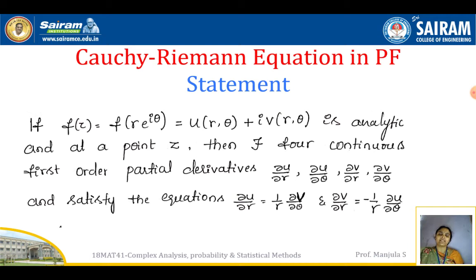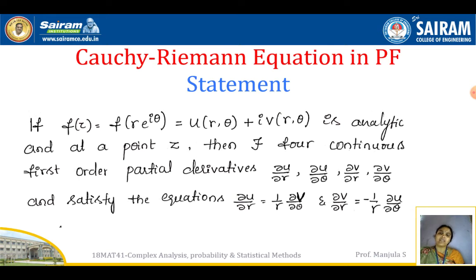Read that statement one more time. Here f of z equals u plus iv. This is the standard form of an analytic function. Here u and v are functions of r and theta. In place of z we can write r into e to the power i theta. Clearly, it is given that f of z is analytic. In the given data, it is an analytic function, which means the derivative, the differentiability, exists.